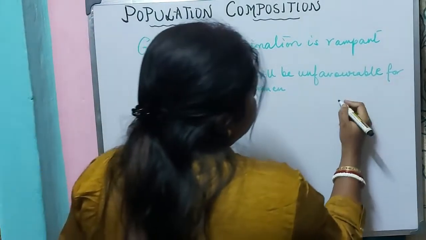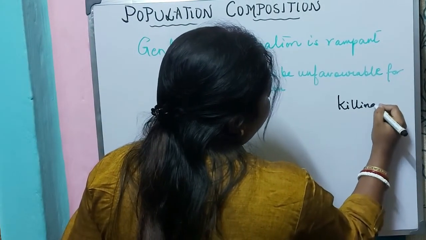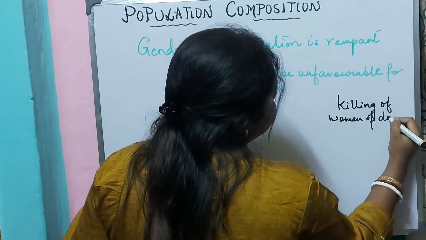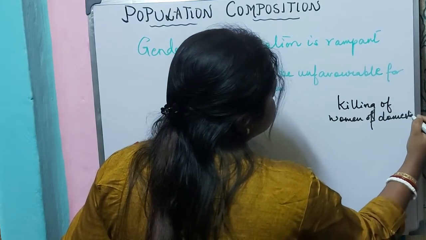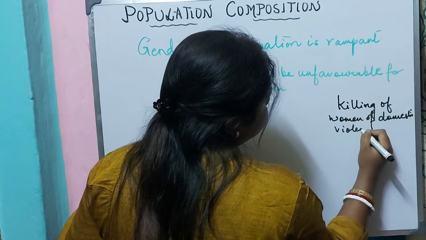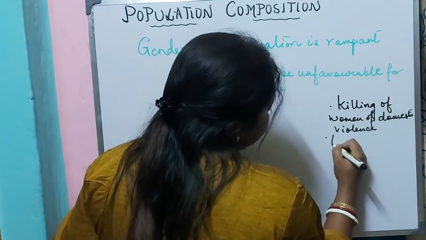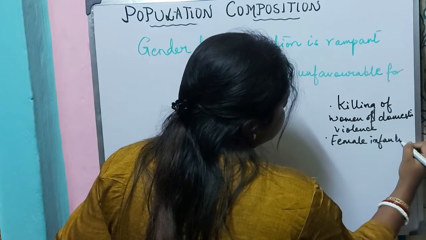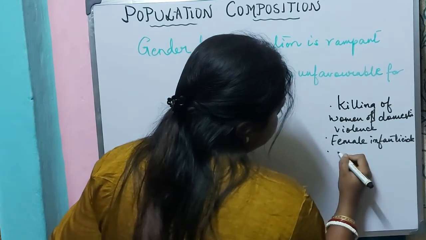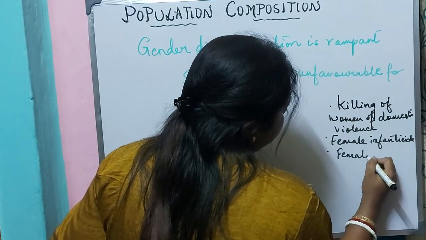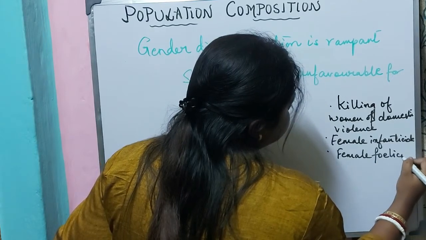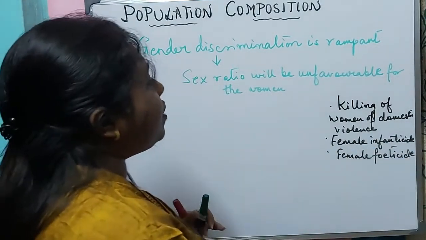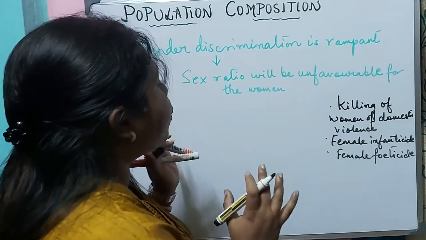It can be killing of women for domestic violence. It can be female infanticide, female feticide. These can be the reasons which are leading to an unfavorable sex ratio for the woman.